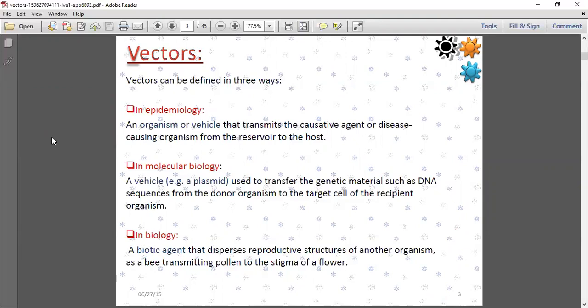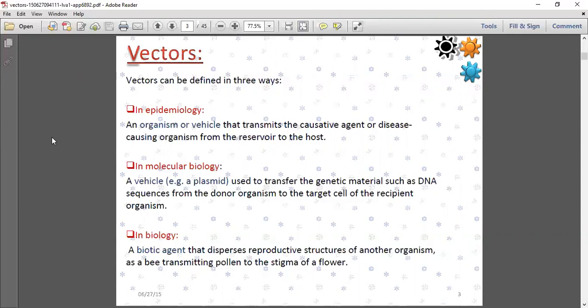In molecular biology, you are saying a vehicle, for example a plasmid, used to transfer the genetic material such as DNA sequences from the donor organism to the target cell of the recipient organism. So the second one is in molecular biology, which indicates a vehicle, particularly a plasmid, which is used to transfer genetic material, for example DNA. Where is it transferring? It is transferring from the donor to the target cell.